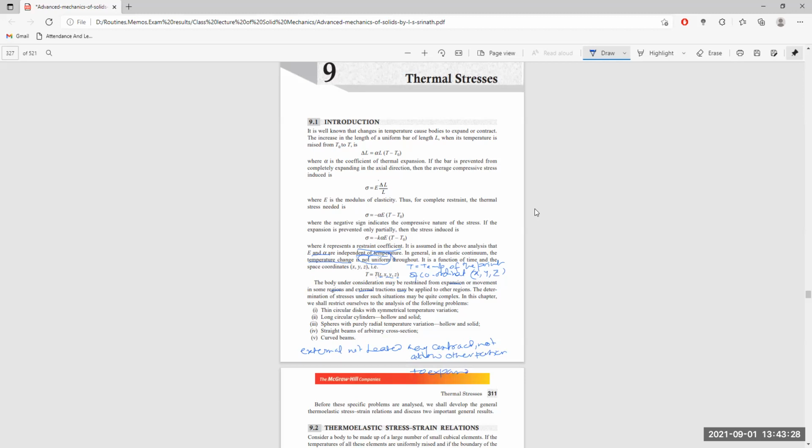Thus the determination of the stresses under such a situation may be extremely complex.